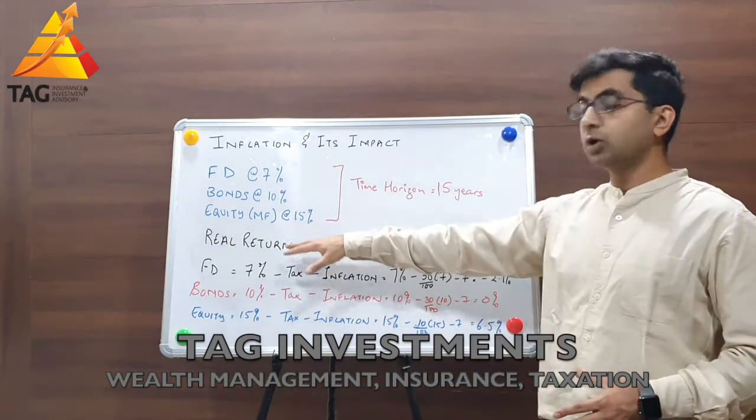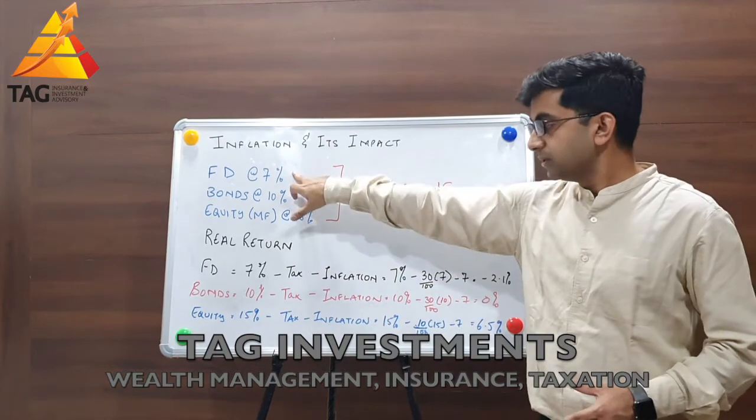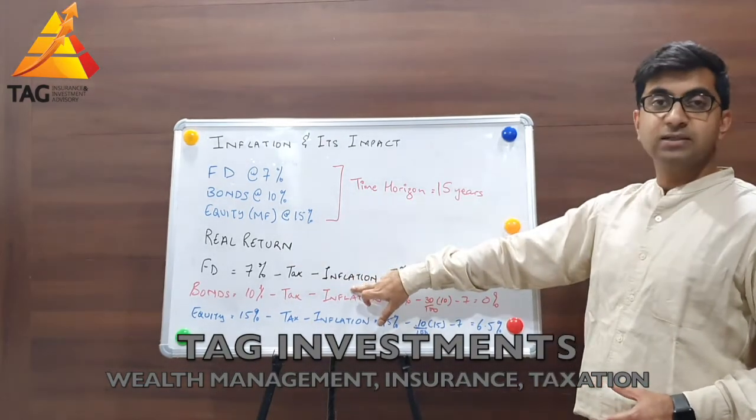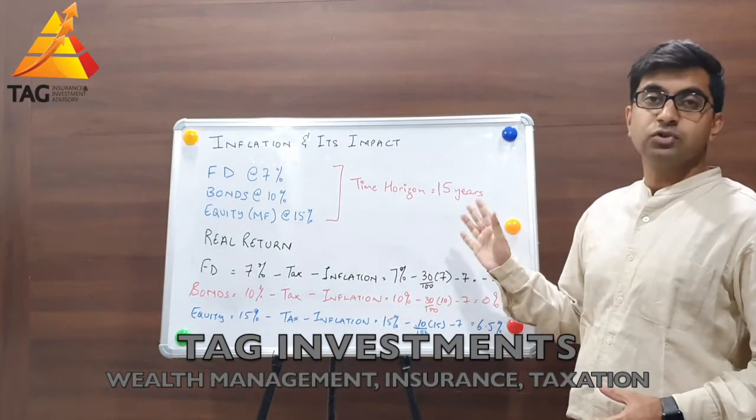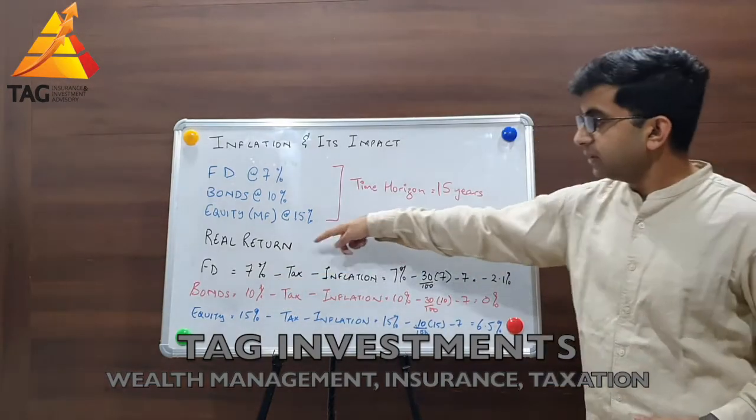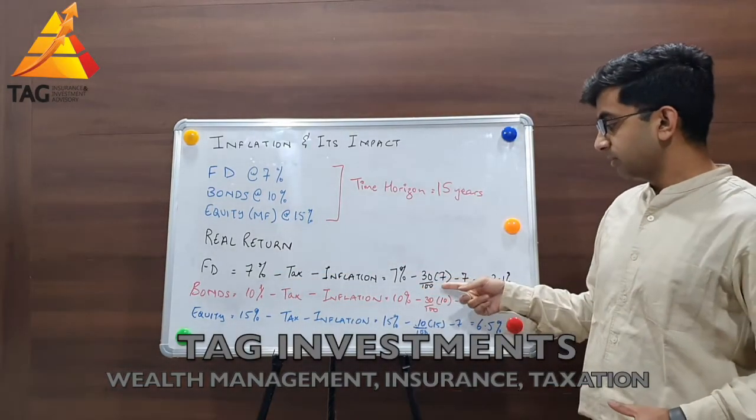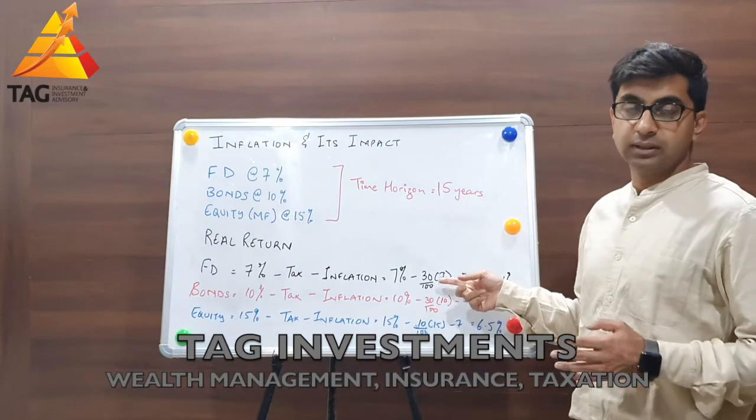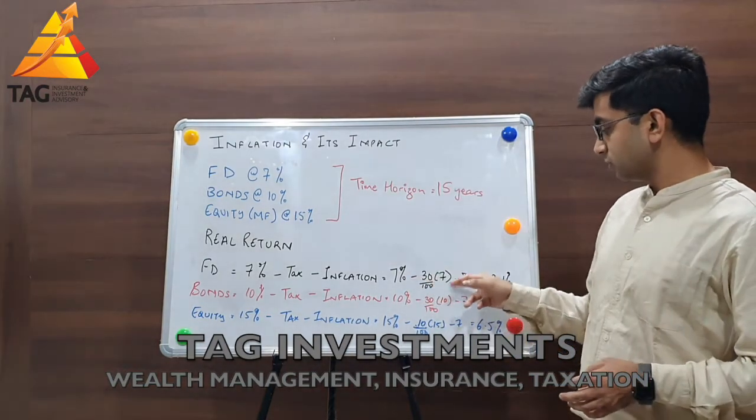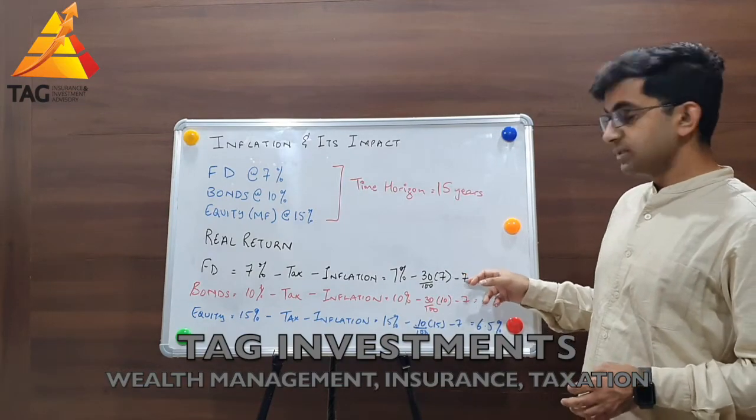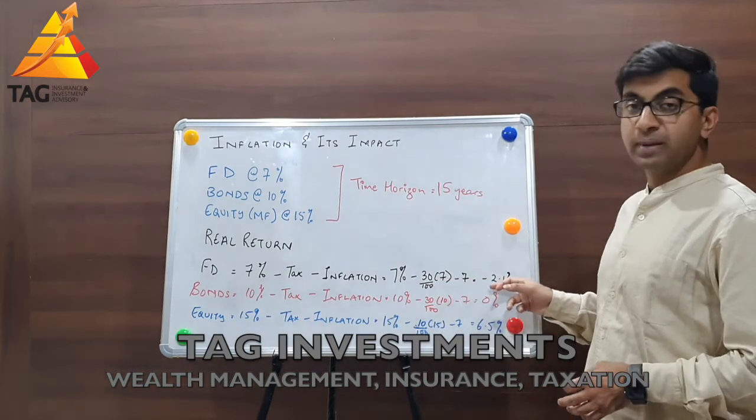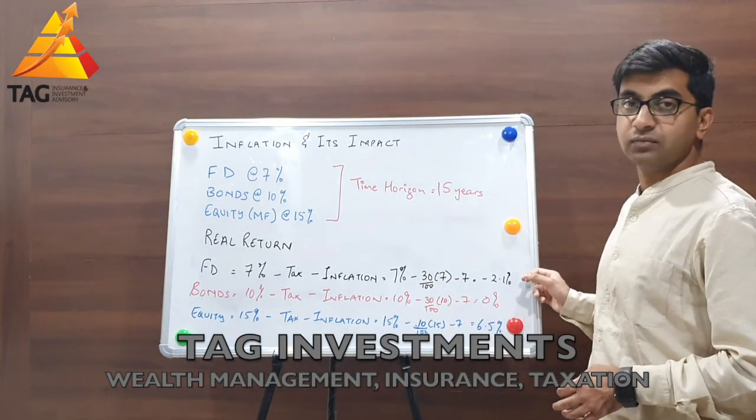So in FD, the real return is 7% minus taxation on the interest and minus inflation. The inflation rate assumed here is 7% for calculation's sake. So the real return in FD would be 7% minus, assuming someone in the top tax bracket of 30%, 30% of 7%, which is 2.1, minus 7%, which is the inflation rate. So 7 minus 2.1 minus 7 is equal to minus 2.1%, which is a negative real return.